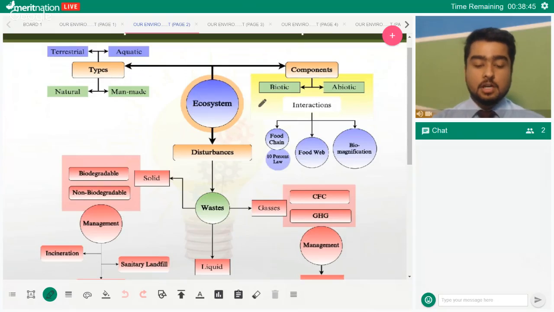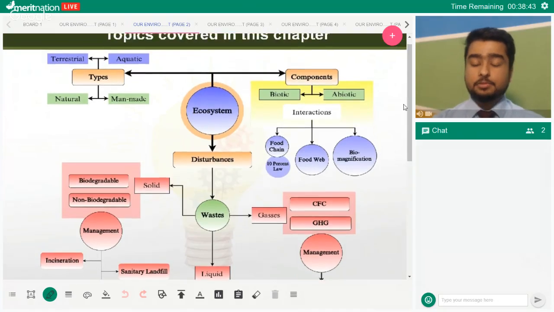So the first thing in the chapter is about our environment, right? We right away start with the definition of ecosystem, right? Ecosystem refers to the interactions between living things among themselves and with their environment. Very important. Many people confuse the definition of ecosystem. Don't make that mistake. Make sure that you're writing that correctly.